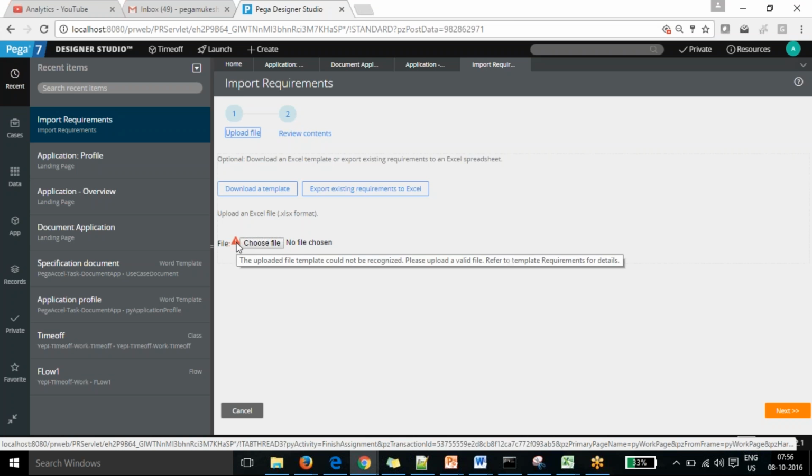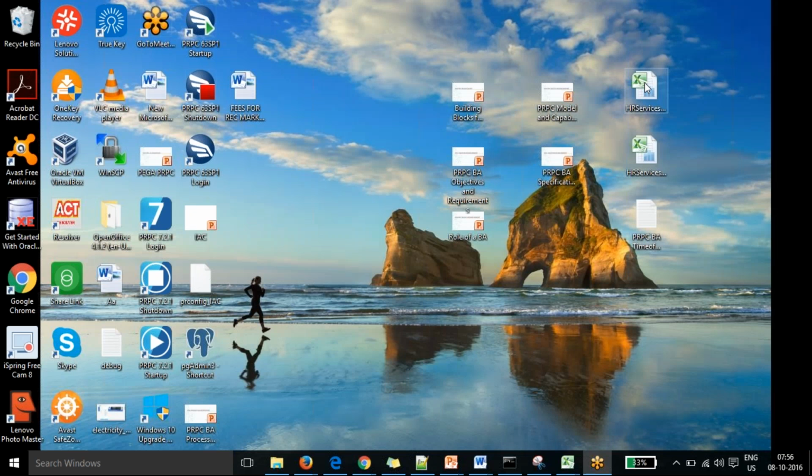What's happening? Is the extension correct that you're picking? I don't know. Actually, I think the uploaded file template could not be recognized. Please upload a valid file. Record the template requirement for details. Probably the name is too long for it. I mean, sometimes it happens.